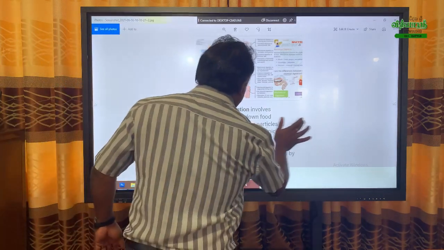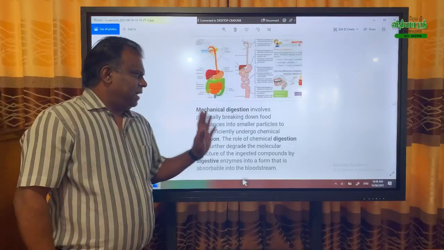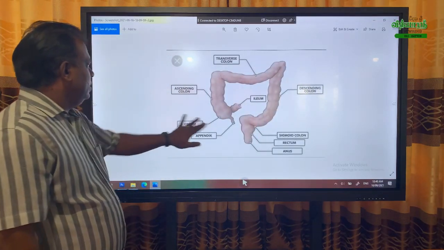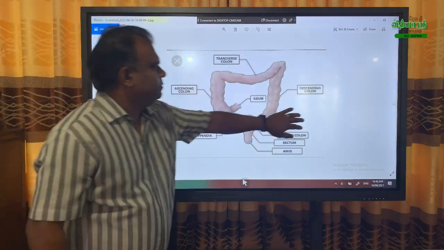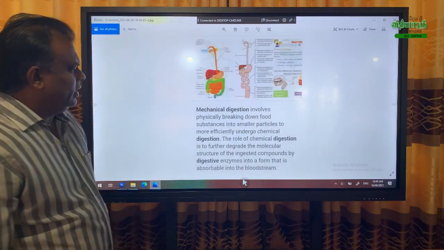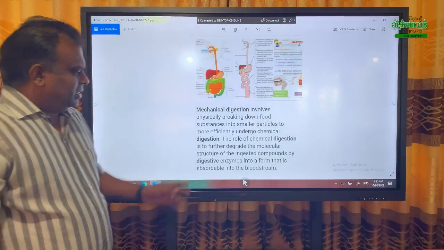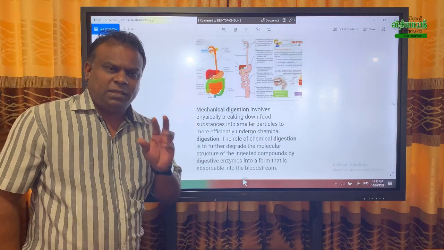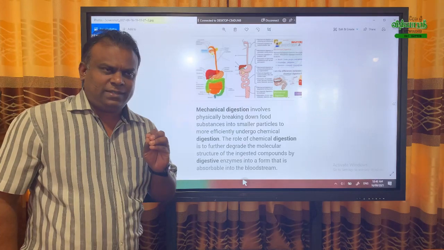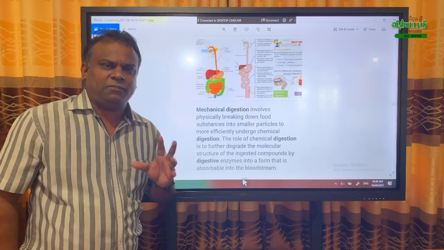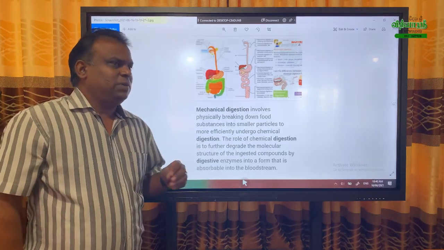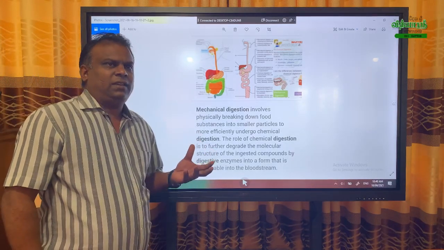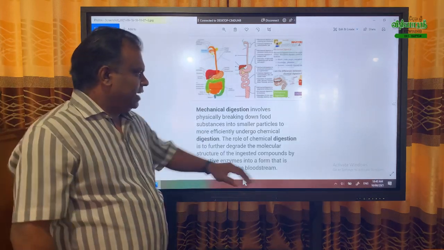Now, the first part of digestion is mechanical digestion. Briefly, the consumed food breaks into small pieces. That means you are increasing the surface area of the food, so it is easy for chemical digestion. Breaking into small pieces, briefly, we call mechanical digestion.